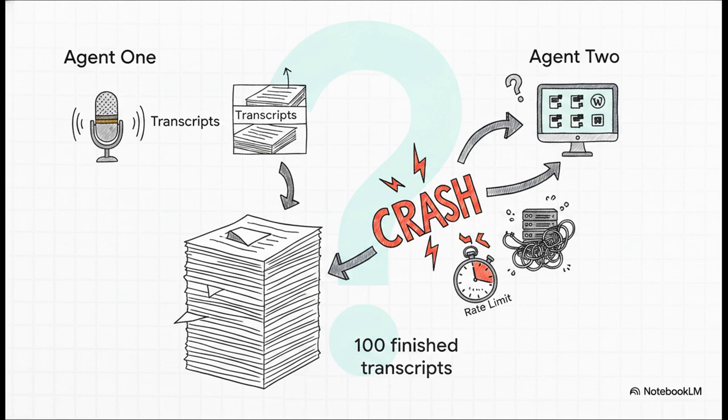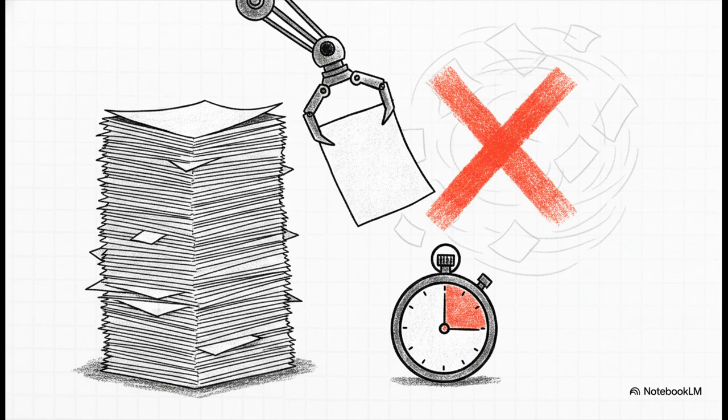But wait a second. If you have 100 finished transcripts just sitting there in your database, your automation is about to walk straight into a major pitfall. I mean, how does the system avoid overload, hitting API rate limits, and just completely crashing? This is where Waqas's masterclass brilliantly solves the tension using the power of constraints. It's called the batching fix. Inside the Google Sheets node, we enable a really simple setting, return only first matching row. So instead of grabbing 100 rows marked done and trying to write 100 blogs all at once, the system is scheduled to wake up, say every 10 hours or so, grab just one single row, process it, and then stop.